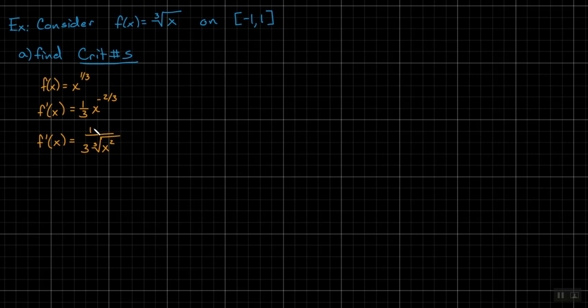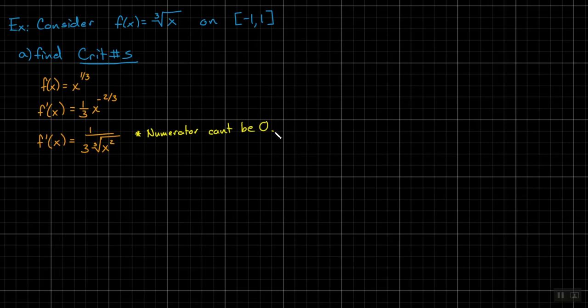But what is the top always here? Does it even have an x that I can make it 0? So the numerator can never be 0. I'm going to make this comment: numerator, never 0, can't be 0. But if there's no variable up here, not a chance. So there's no critical numbers that come from when it's 0.